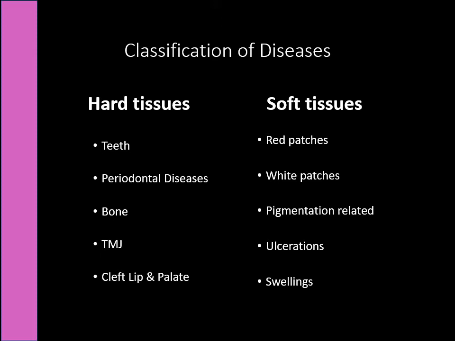And the soft tissue diseases will be divided into the ones which are pigmentation related, that is red patches or white patches, and ulcerations of the oral cavity, swellings in the oral cavity. All this will be dealt in detail. They will be either a 2 marks question or a 4 marks question. Dental part may or may not be much of importance, but cleft lip and palate will be important not just in ENT, it will also be important for you in general surgery.